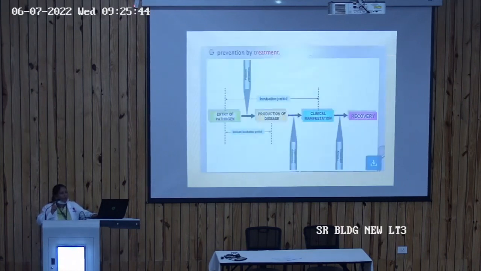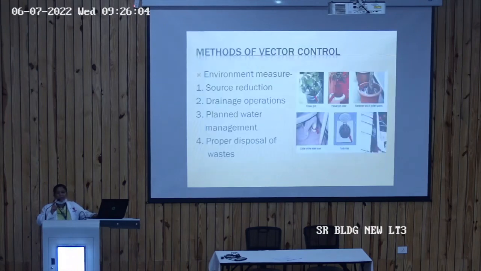The diagram shows that after the entry of the pathogen till the production of a disease, that is the incubation period, and at this point of time we can prevent, that is primary prevention. After the production of disease till the clinical manifestation, it includes secondary prevention, and after clinical manifestation till the recovery, it includes the tertiary prevention. So what are the further methods? Methods of vector control. First is the environmental source, that is source reduction, like the accumulation of water in the flower pots or the flower pot plates, so that we can prevent the growth of the vectors and other organisms.